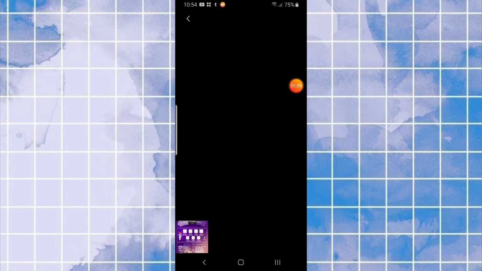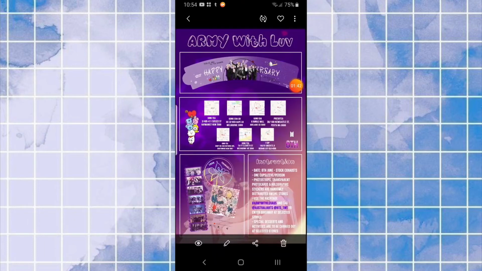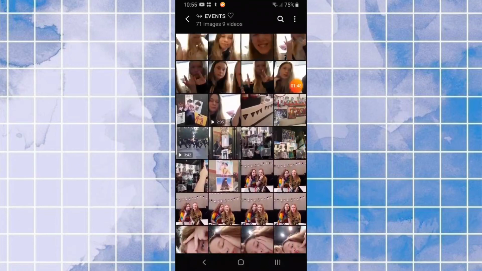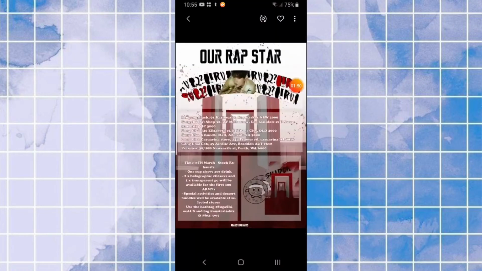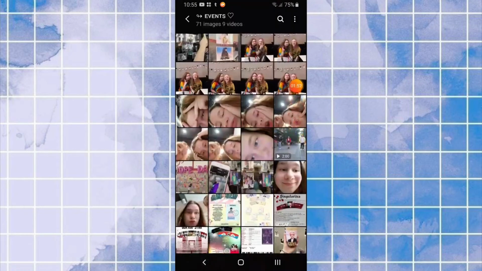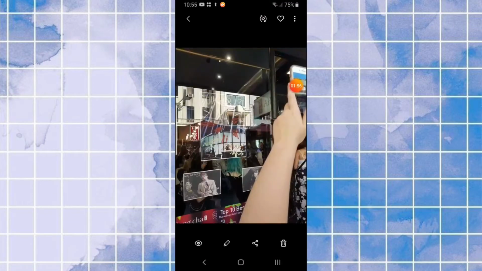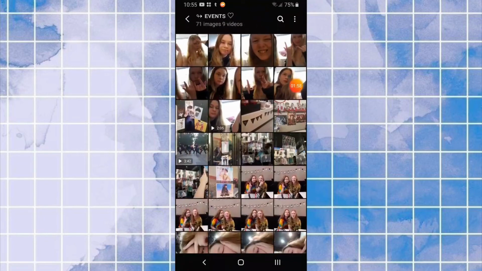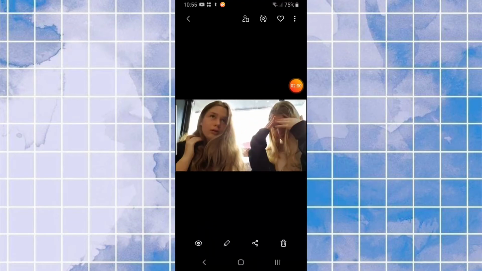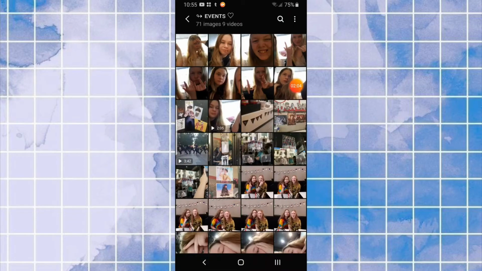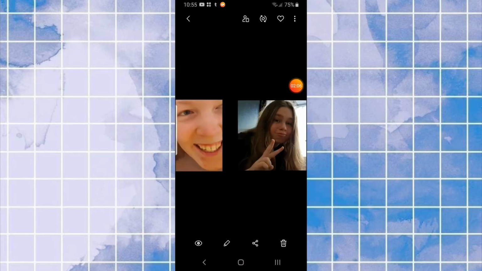K-pop events, birthday events. This was the last anniversary event for Bangtan we had. The last event we went to was the Yoongi one, this one, and we had a bunch of fun. This is us trying to be cool and me being stressed about Jess doing weird stuff. Yes. Anyway.